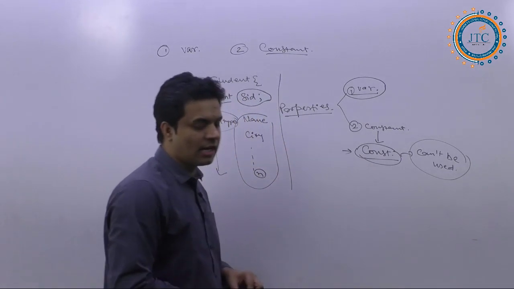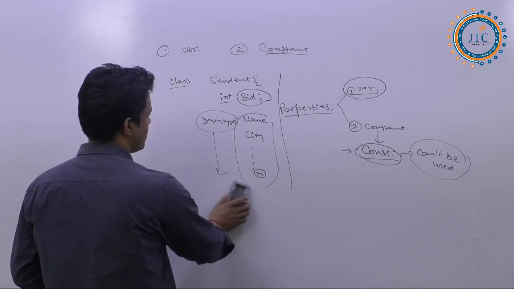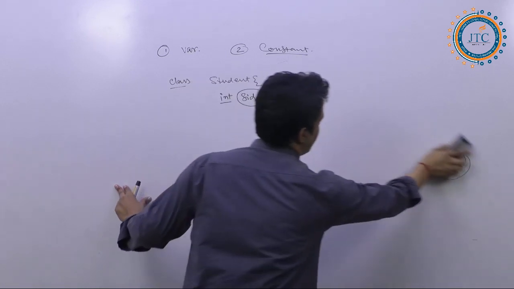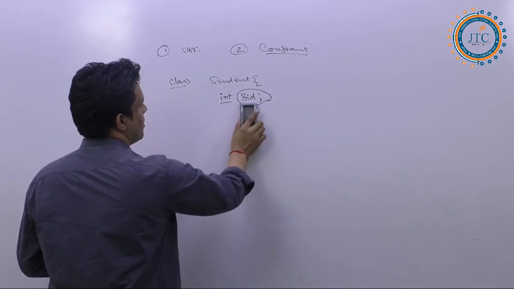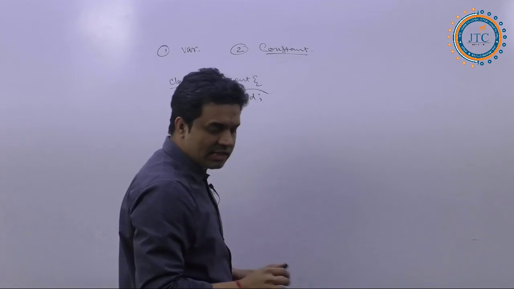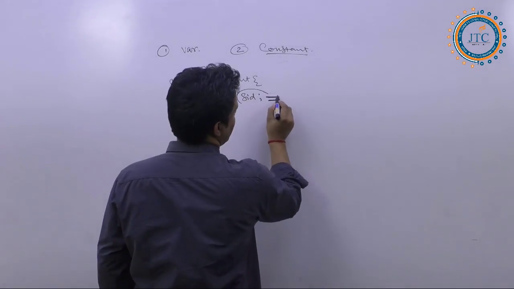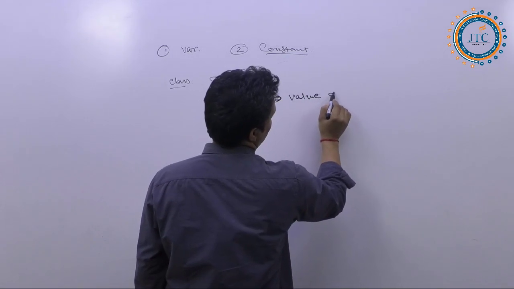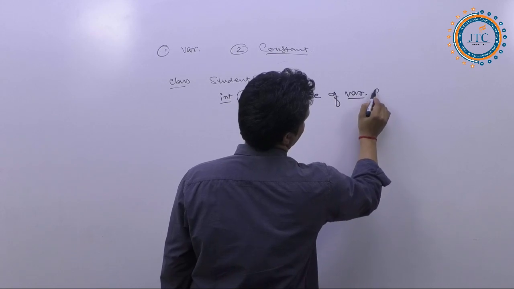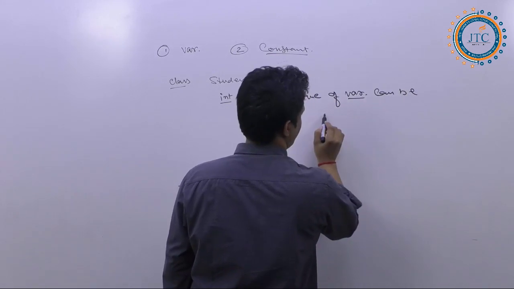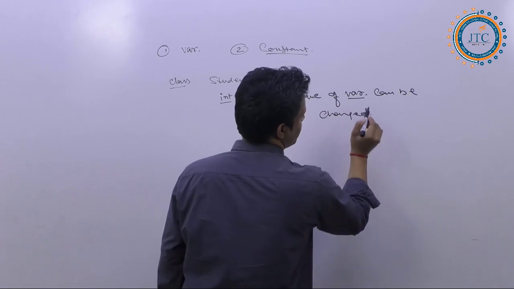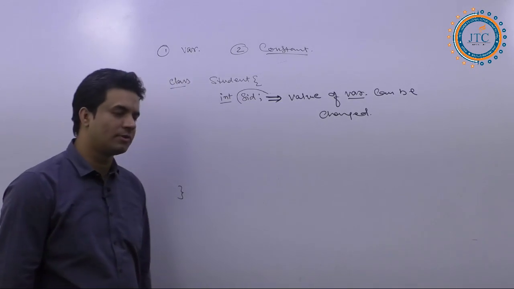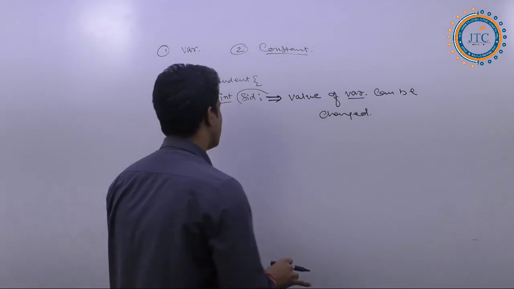Let's understand here. If for a student I am writing all these things, the first answer for this is: the value of a variable can be changed. This value can be changed at any point of time. The value of these variables can be changed. Got it?